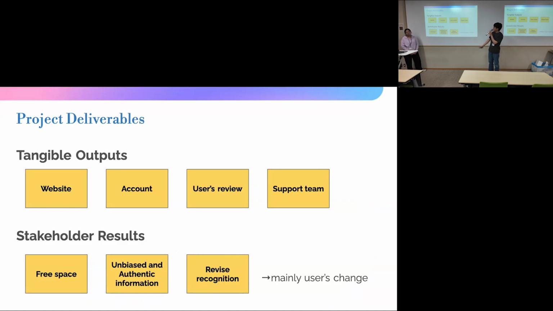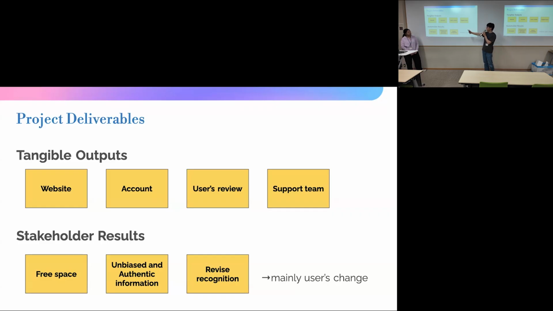Next, we explain project deliverables. Our tangible outputs, for example, are the website, accounts, user reviews, and support for them. These are all about the website.